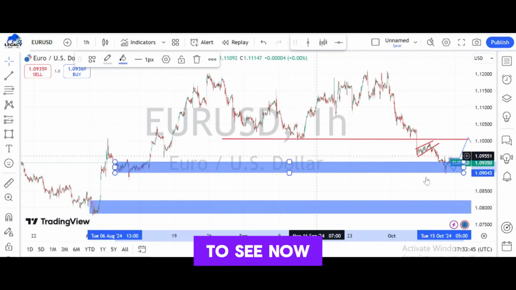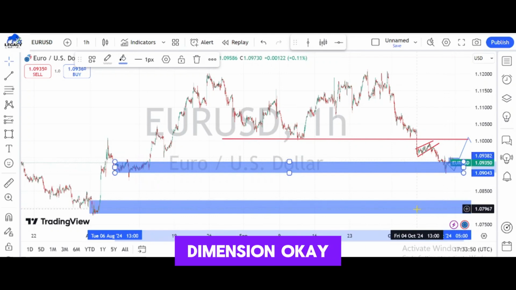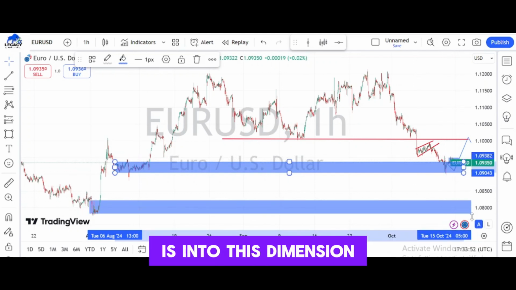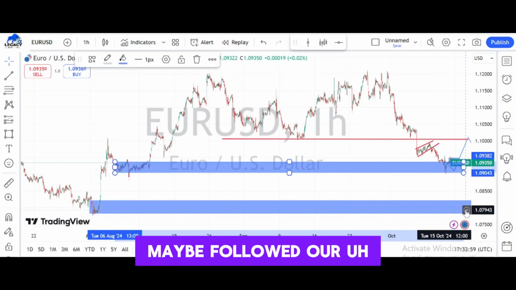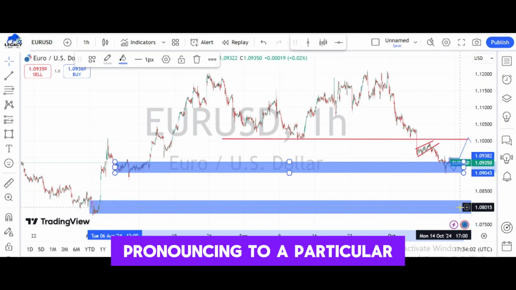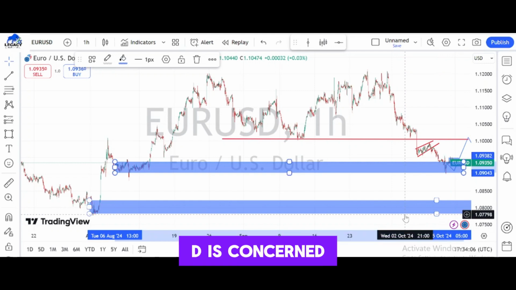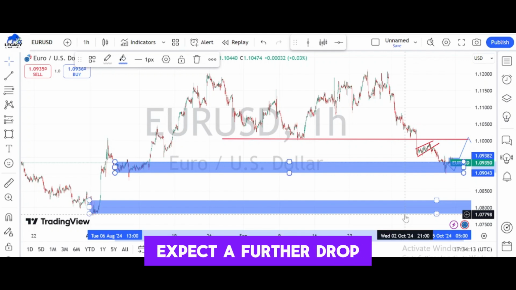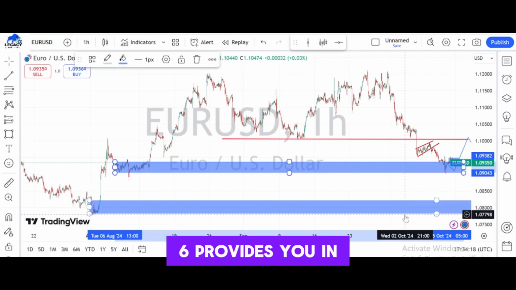So what we have to see now is that the market gathers momentum to the downside, pushes to this demand zone, okay. When the market pushes into this demand zone, which of course is at 1.0800, then we should be expecting that the market has maybe followed our prognosis to a particular degree. So as far as EURUSD is concerned and GBPUSD is concerned, we should be expecting to see a further drop this coming week. But in as much as we expect the further drop, make sure you trade based on the information that candlesticks provide to you in the market.